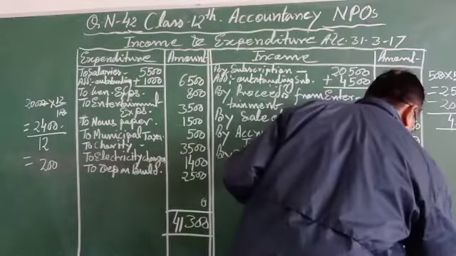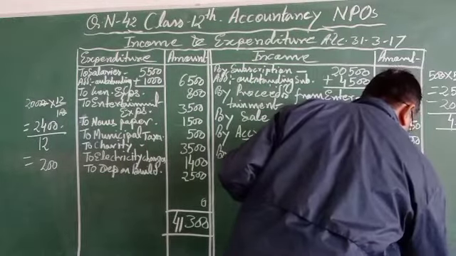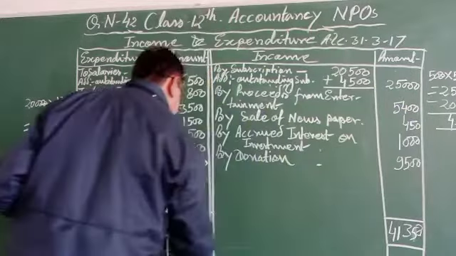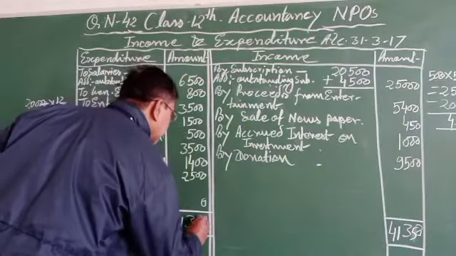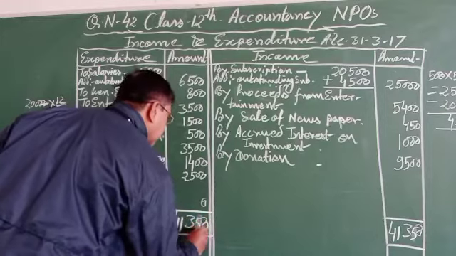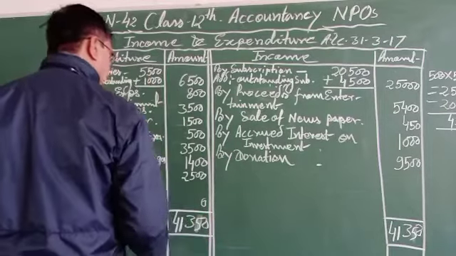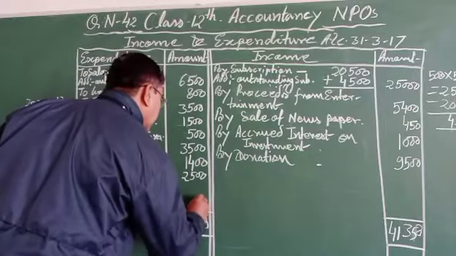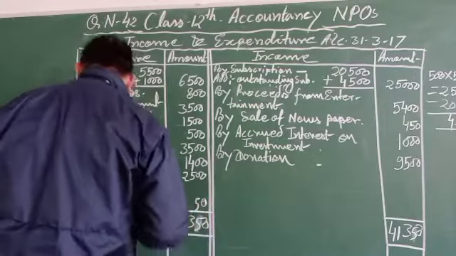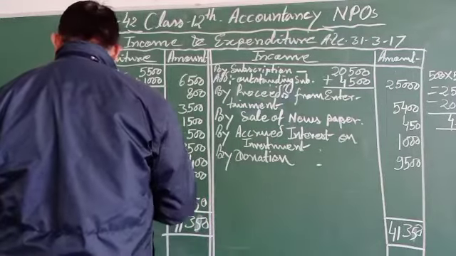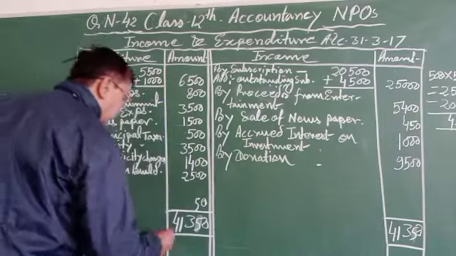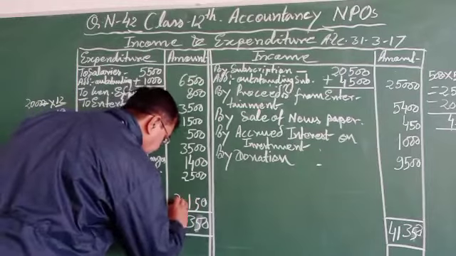Okay, 41,350. Just the difference, we can calculate the excess.